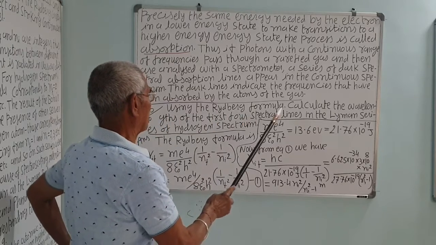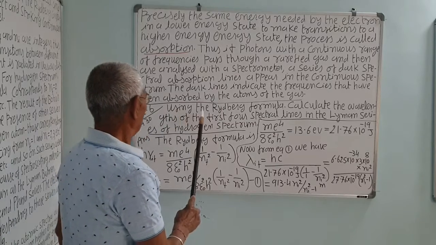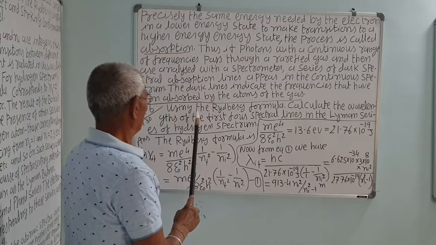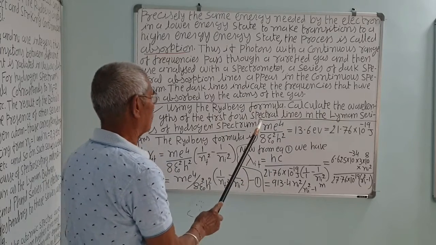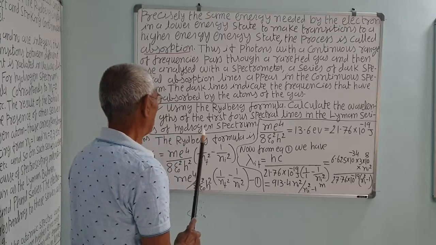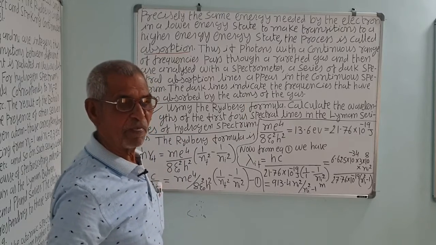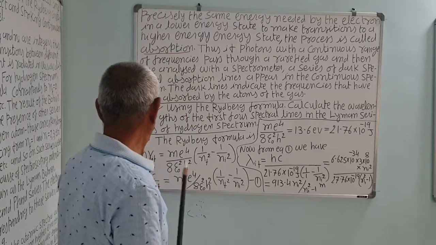Using the Rydberg formula, example 12.6 on page number 430, this is a solved numerical. Using the Rydberg formula, calculate the wavelengths of the first 4 spectral lines in the Lyman series of hydrogen spectrum. For the Lyman series, nf is equal to 1, the ground state.